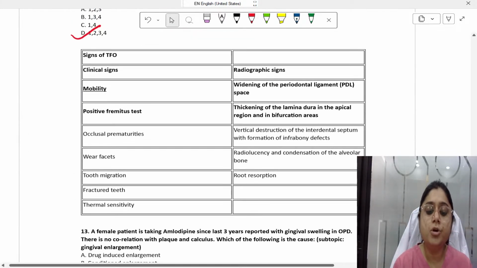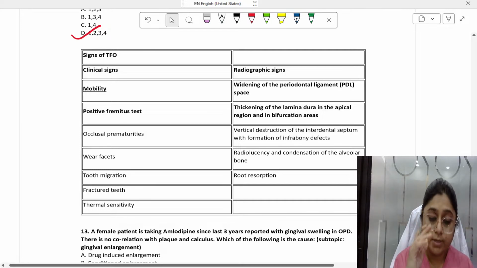You can take a screenshot of this table. Then we'll move to the next question.